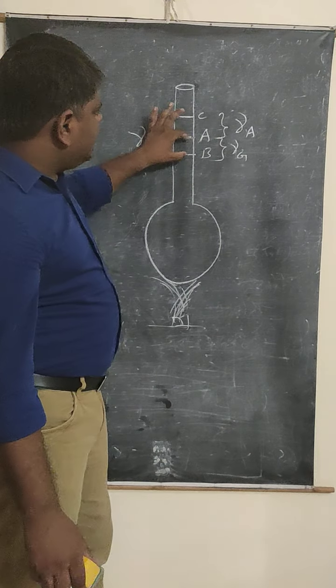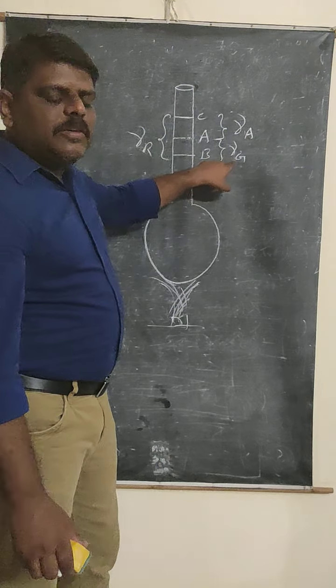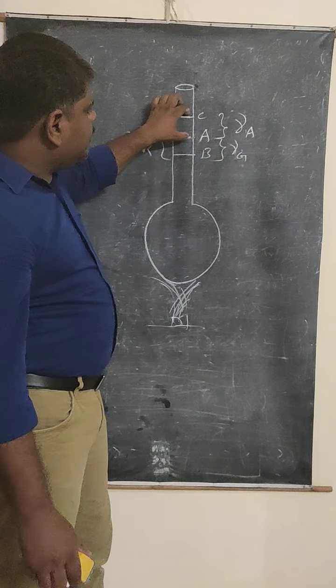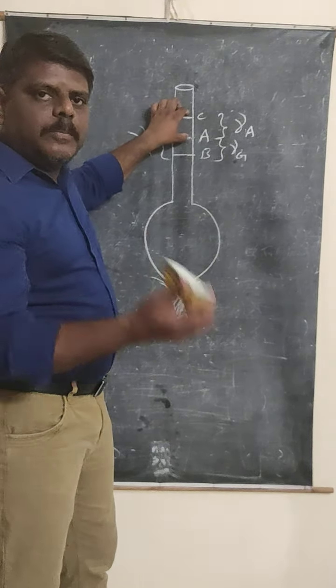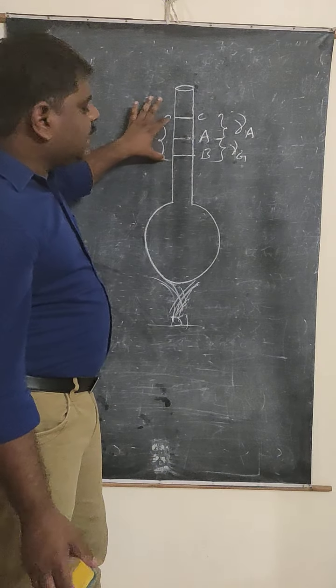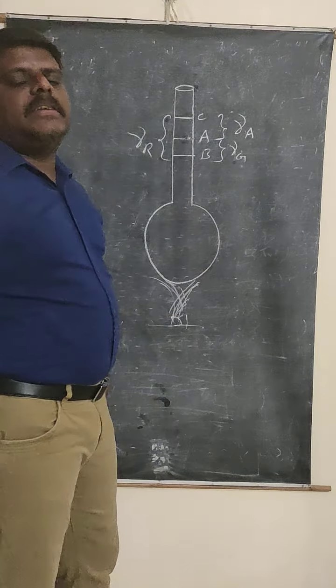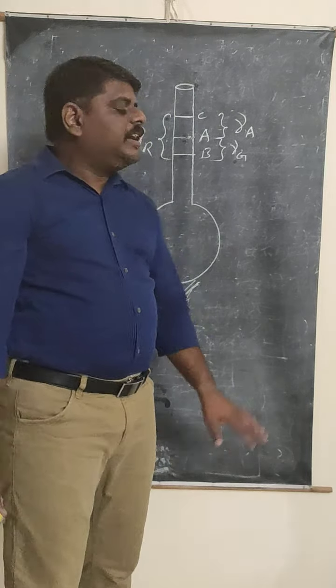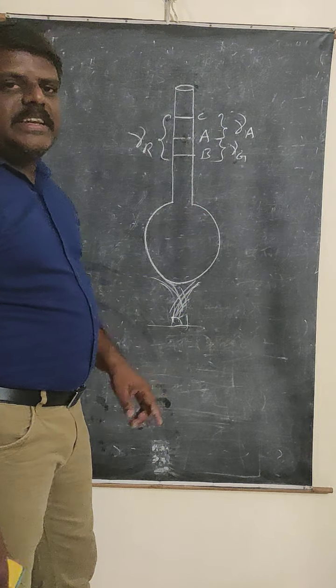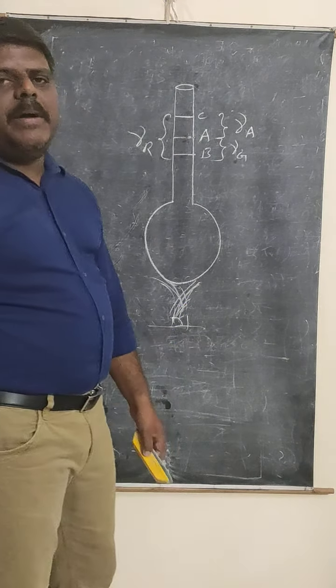Okay, so that's why this part is called gamma G, the volume coefficient of expansion. This part is called the apparent expansion, what we are observing, and this part is called the real expansion, from which the liquid is going to be expanded. So in this way, now it is clear, I think. Gamma A and gamma R.